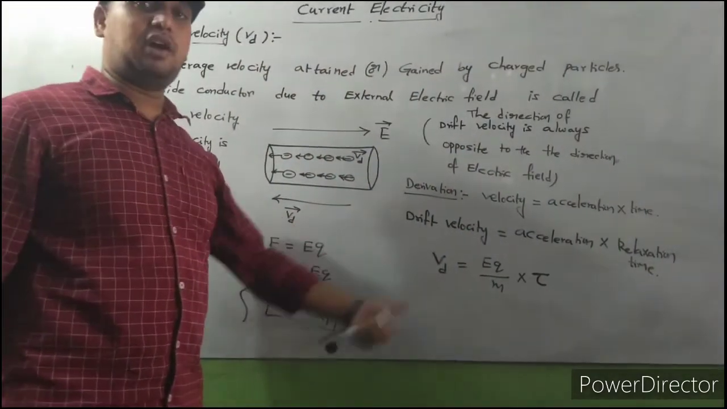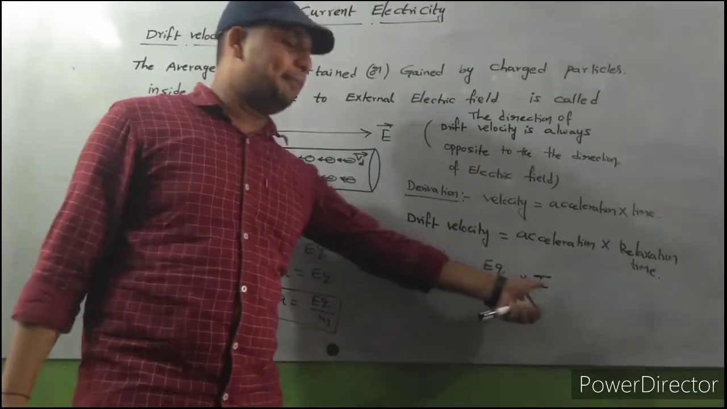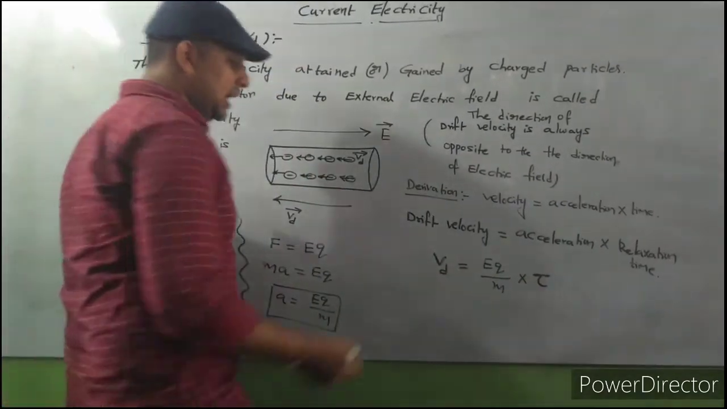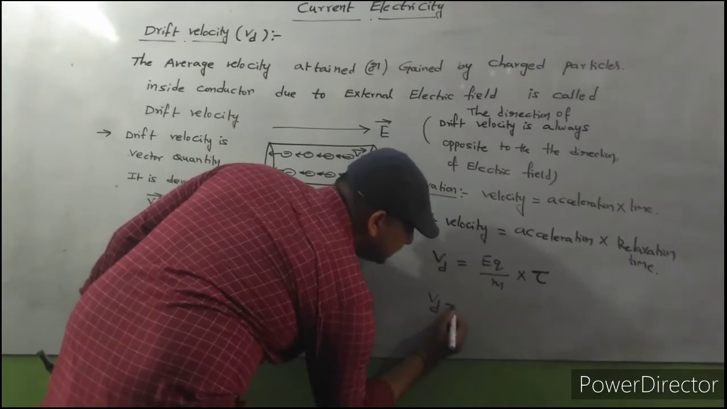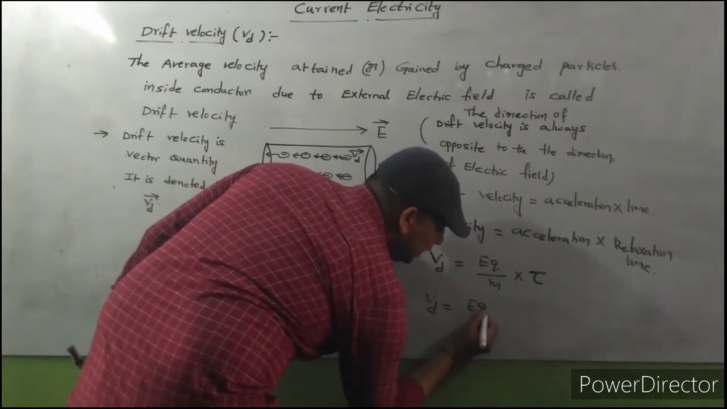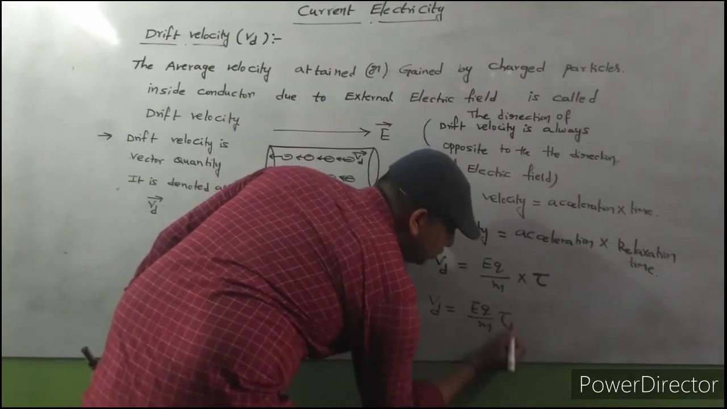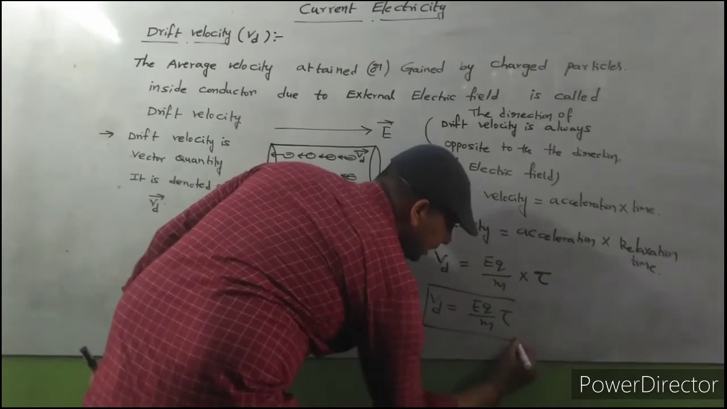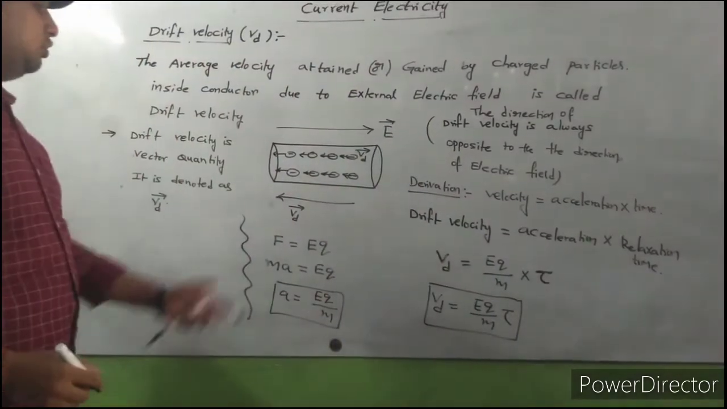So what is the drift velocity formula? Drift velocity Vd is equal to EQ by m into tau.